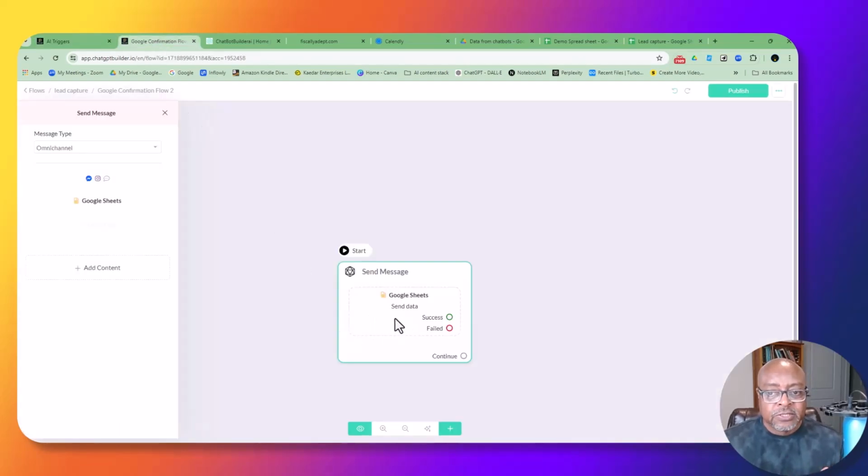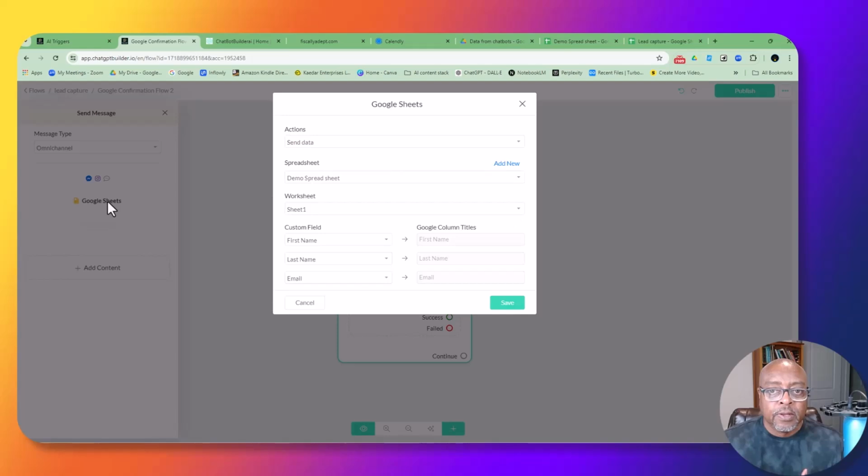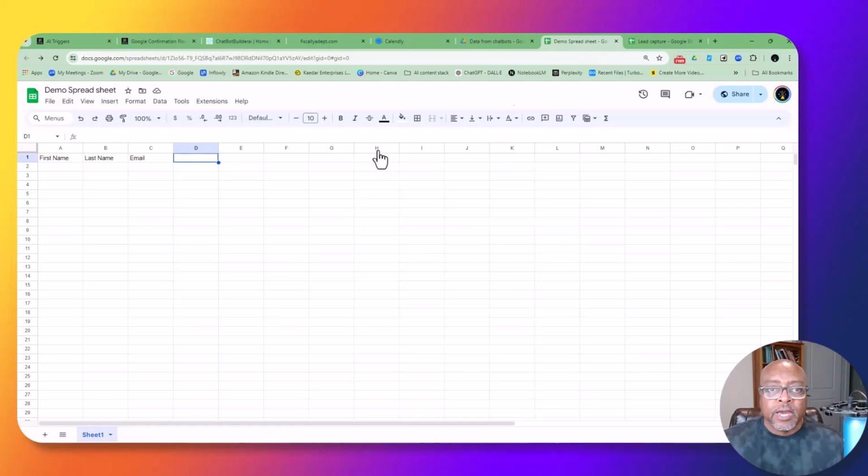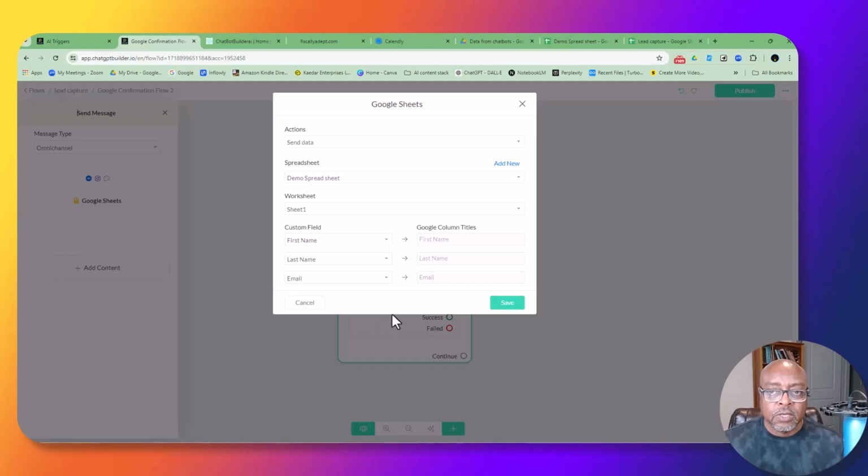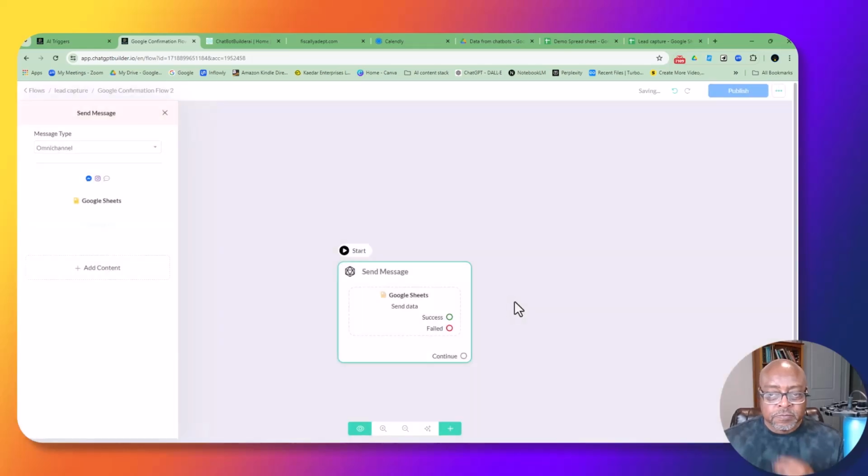All right, so now this is the Google Sheet. I'm going to the Google Sheet, and now I have it set up. I've got the demo spreadsheet. So now they are able to talk to each other, because this is the custom field over here, and this is the Google Sheet. This is where the stuff is going, the titles in the Google Sheet. So this is the custom field I just set up, and that's where it's going. Hope that makes sense. All right, so save.